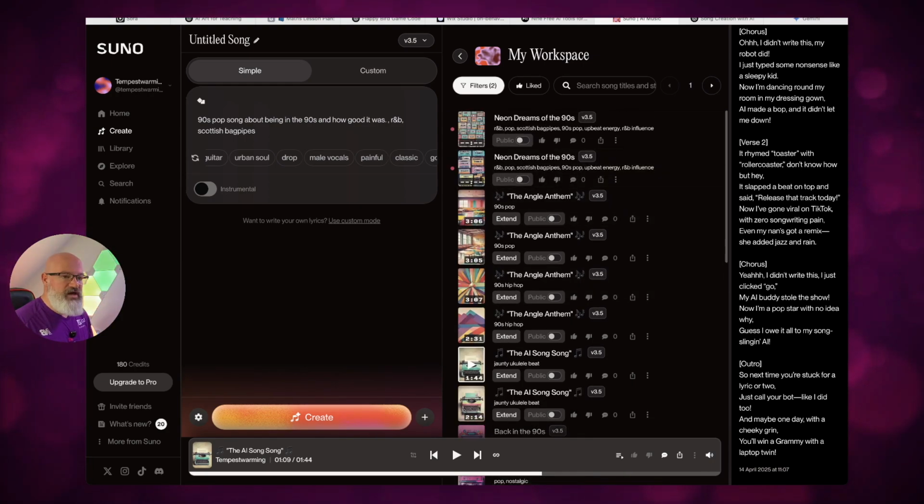Just so you know, you get a number of credits. What's great when you sign up to a free account is that it will actually regenerate those credits over a couple of days. So if you don't use it for a few days, it will come back. I had about 240 when I started today, and that will start to go back up. You don't need to upgrade to the pro account. There are benefits to that, but this is all free. And then you can just generate these songs.